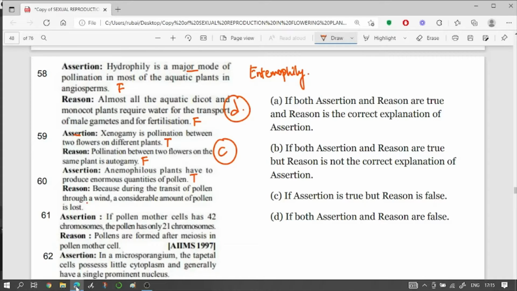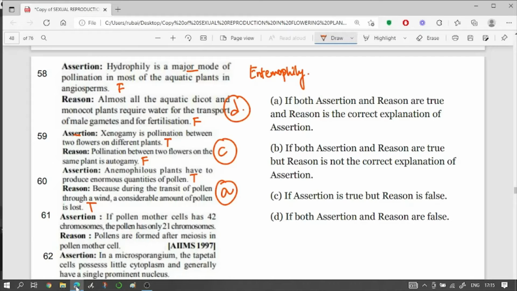So this absolutely correctly explains why the anemophilous plants require enormous quantities of pollen. So the correct answer will be: both assertion and reason are true, and reason is correctly explaining the assertion.